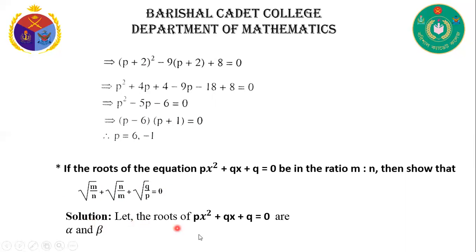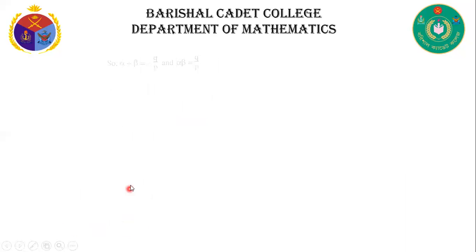Let the roots of px square plus qx plus q is equal to 0 be alpha and beta. Then we can write alpha plus beta is equal to minus q by p and alpha beta is equal to q by p. By the condition, alpha is to beta is equal to m is to n, so alpha by beta is equal to m by n.